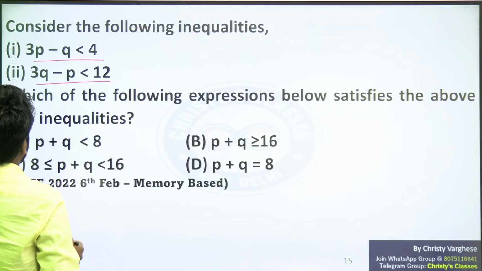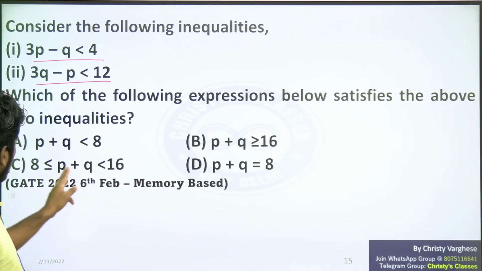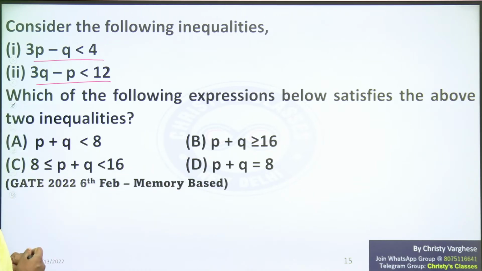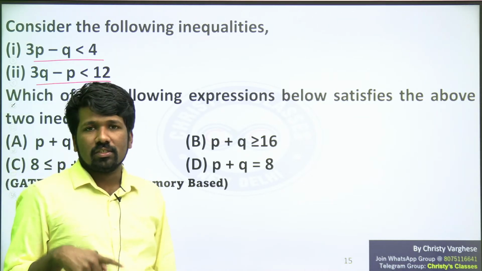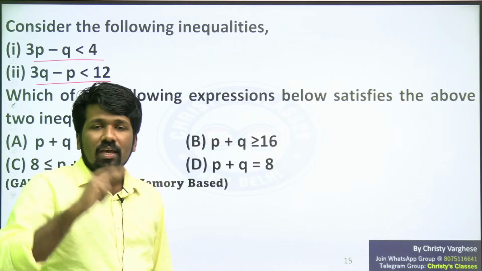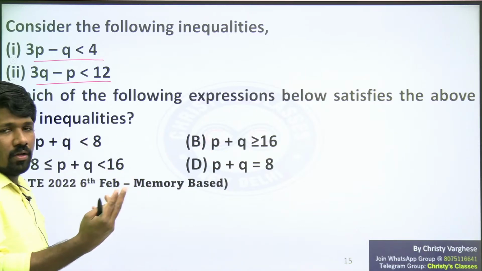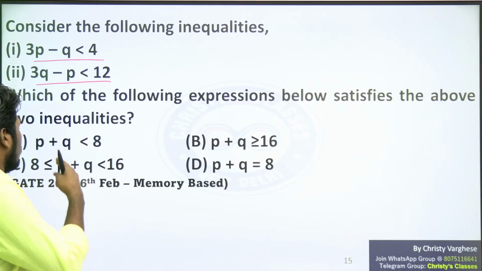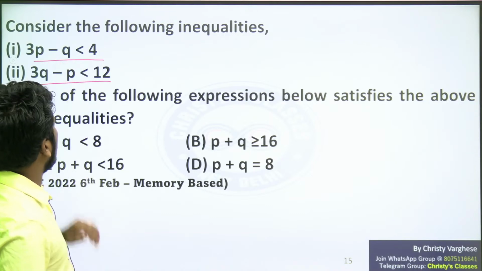There are different ways to represent it. The nature of the answer options says getting a fraction does not work, because this is p plus q, p plus q, p plus q. So p plus q is what you need. In a similar question last day, the answer options were giving you x value, y value, x less than this, y less than this. But here the answer options are in the form p plus q should be what? Is it less than 8, more than 8, equal to 8, less than 16, more than 16? So that is why we need to somehow create p plus q.